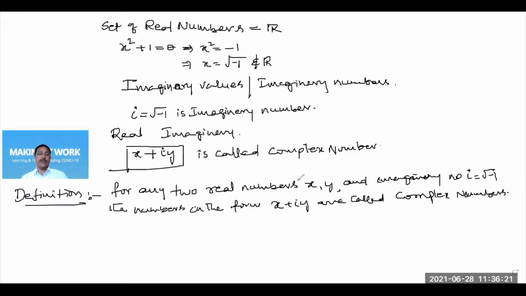Right now, you can write down the definition of complex numbers. So here begins the chapter complex numbers.